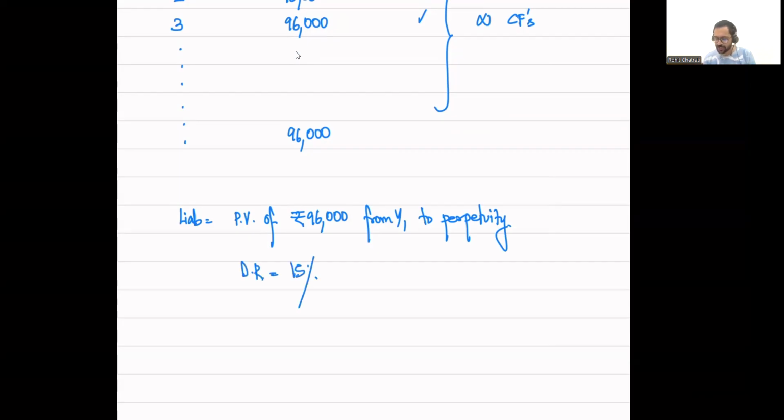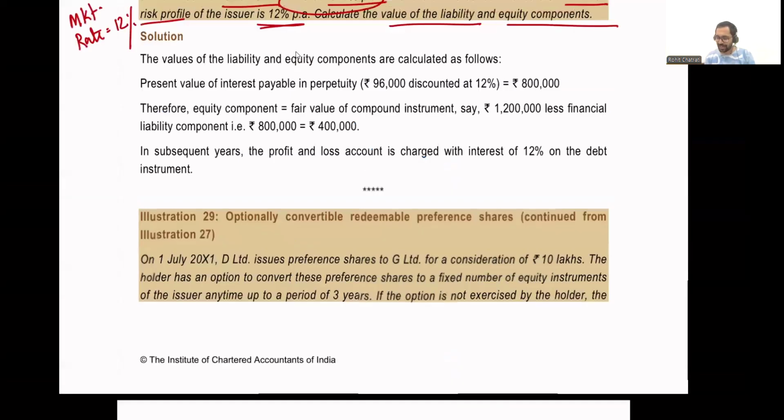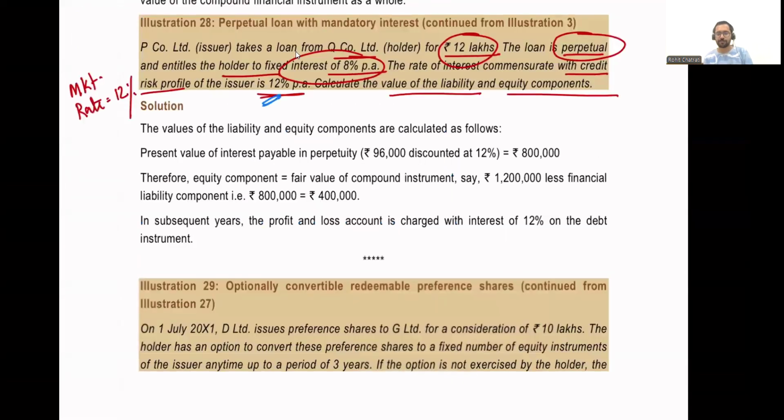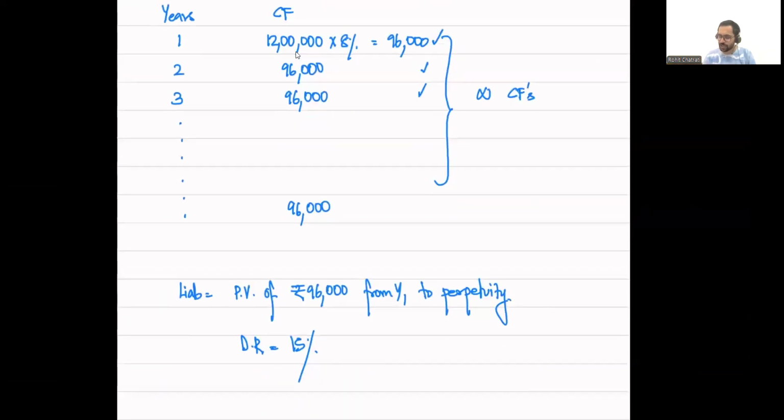We are not going to discount it at 8%. The discount rate is going to be 12%, which is the market rate of interest.